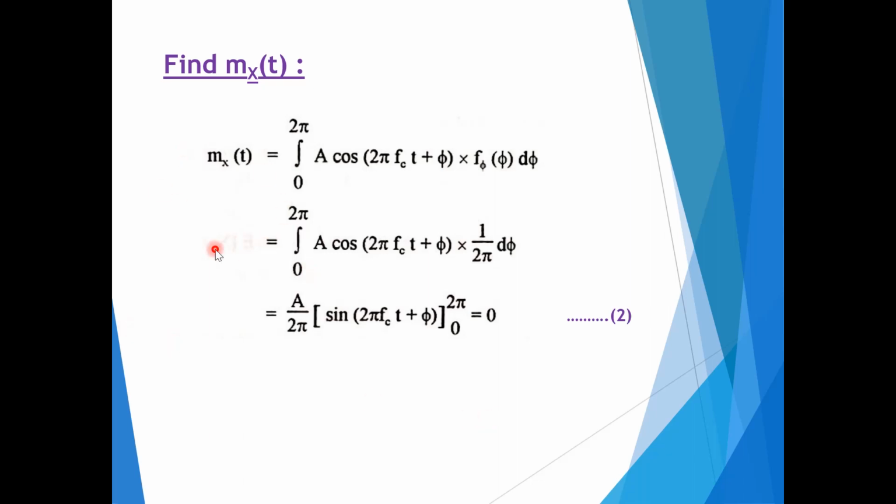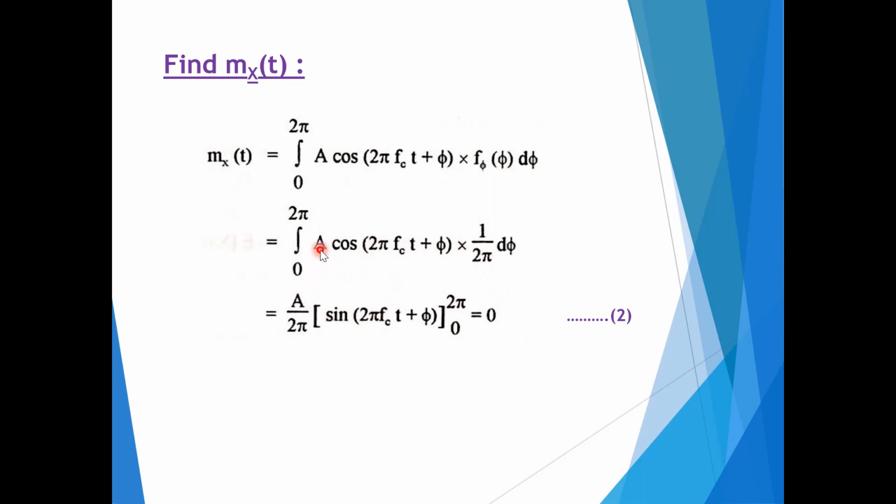Now the next step is that we need to find mx of t. Mx of t is basically the integration, as the range is given in the problem, that theta is a random variable uniformly distributed in the range of 0 to 2 pi. The same range we will take. Then our random process A cos(2 pi fc t plus phi), times the first order PDF, that is f phi of phi d phi. We know this value as we have calculated previously, so it is 1 by 2 pi.